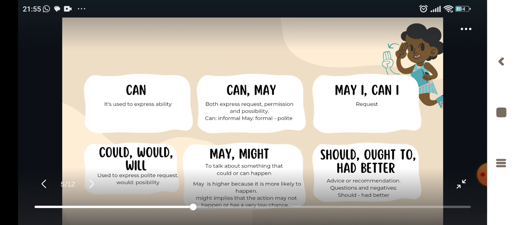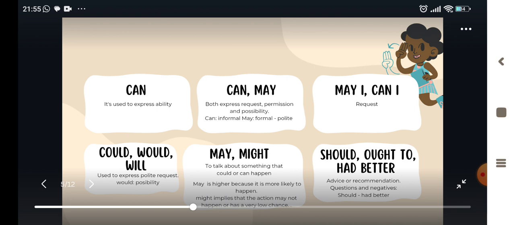When we use a modal, we don't need to put an infinitive. For example, "I can to play" is wrong. The correct way to express this is "I can play." Next, second rule, no s. Modal verbs have no s in the third person. For example, "John can speak Korean" is correct, but if we say "John cans," it is totally wrong.